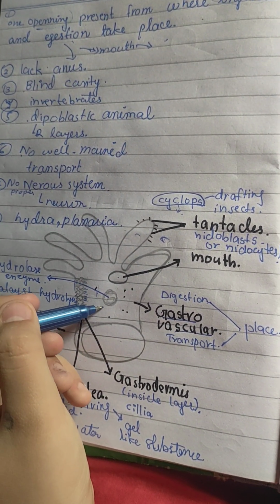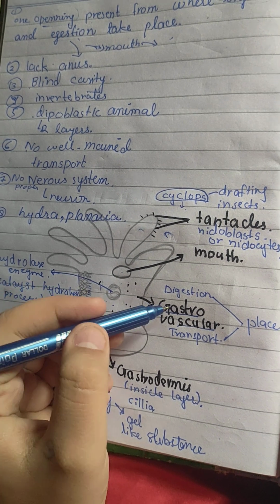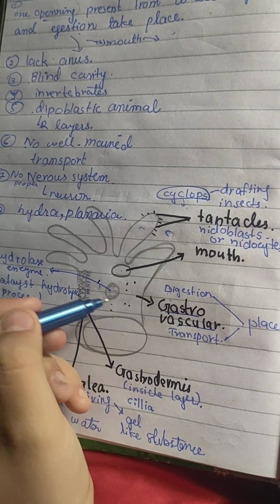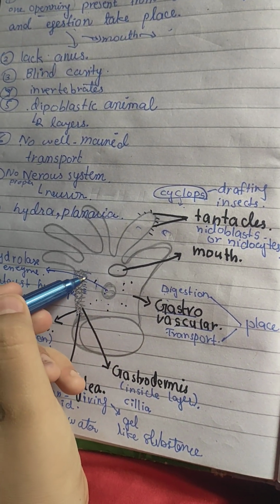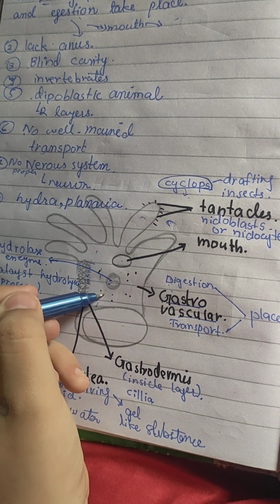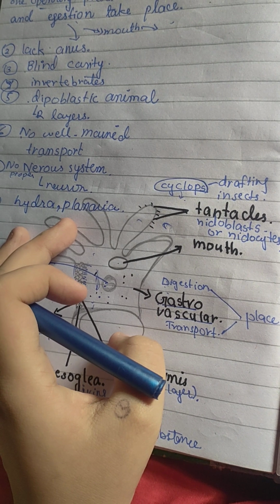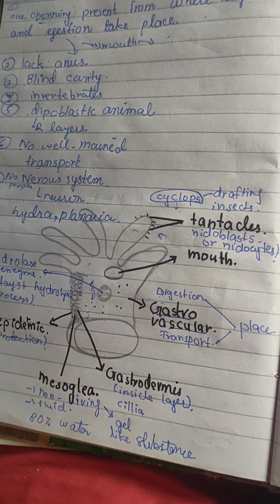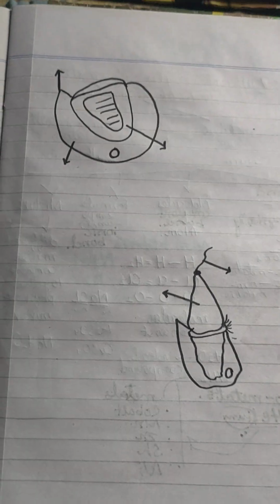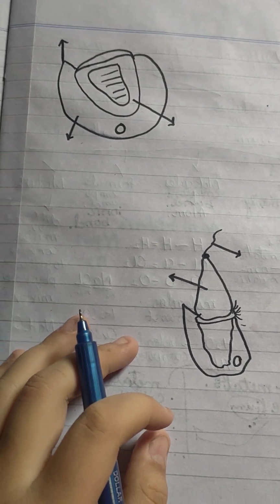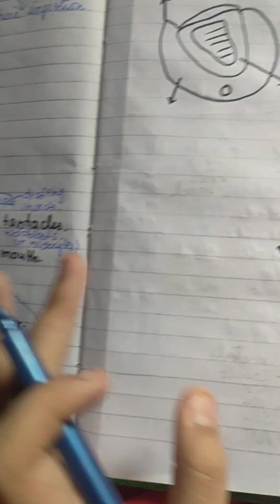After that, here the whole process will occur. Digestion and transportation both will occur. Then with the help of cilia, the food will move up and down. After that, a little bit of the function is still remaining. Let me tell you. Okay, so here I have drawn the advanced picture of this.